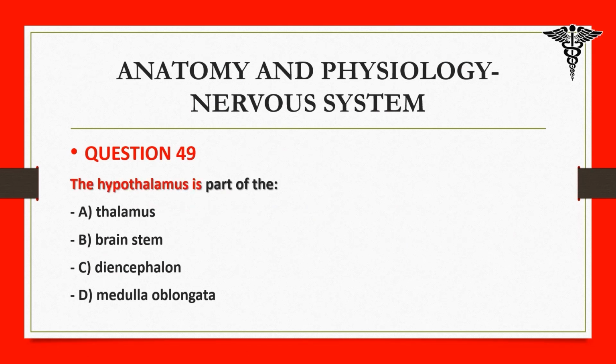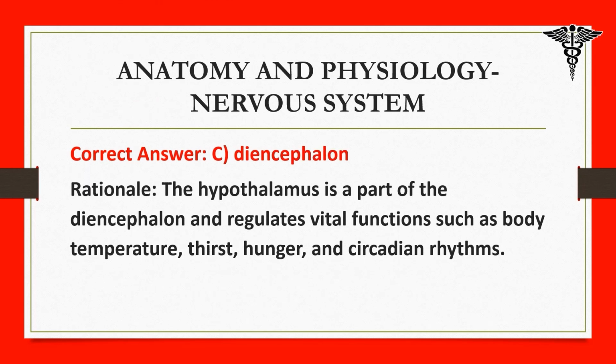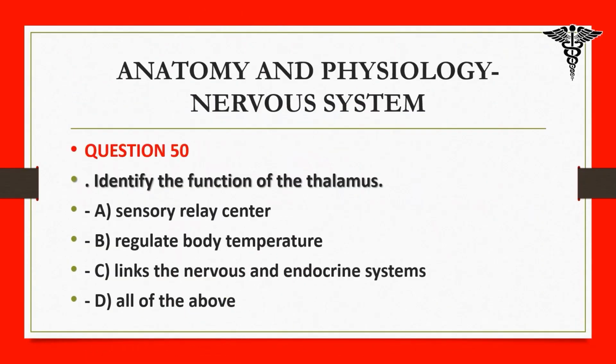49. The hypothalamus is part of the A. thalamus, B. brainstem, C. diencephalon, D. medulla oblongata. Correct answer, C. diencephalon. Rationale: the hypothalamus is a part of the diencephalon and regulates vital functions such as body temperature, thirst, hunger, and circadian rhythms. 50. Identify the function of the thalamus.